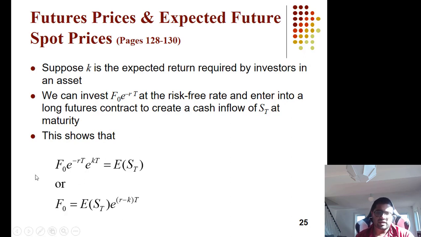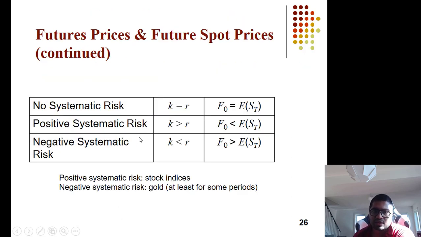So F0, the current forward price, equals the expected spot price times e to the power (r minus k) times T. R is the risk-free rate, K is the discount rate dependent on the risk of the investment. If K is greater than R, the forward would trade at a lower price than the expected spot. If K is less than R, then the forward price will be higher than the expected spot.